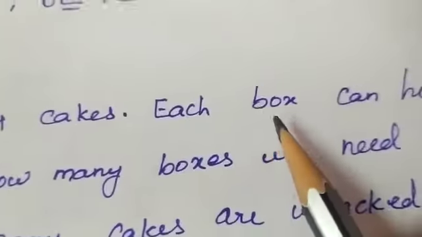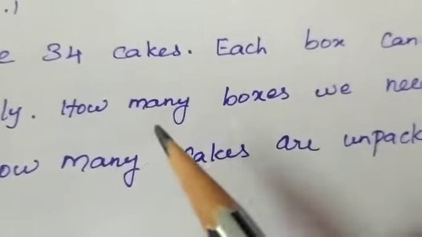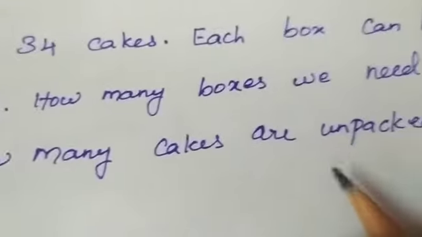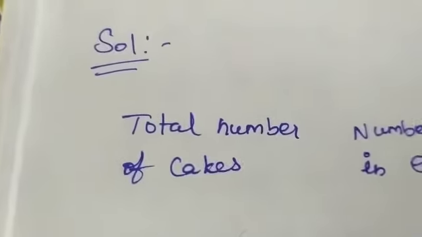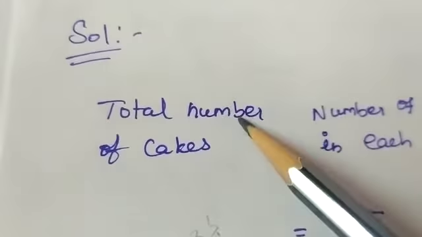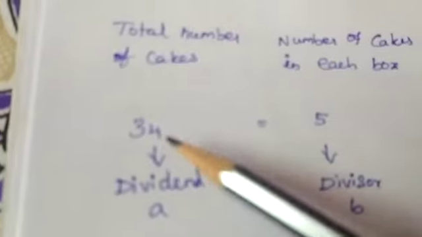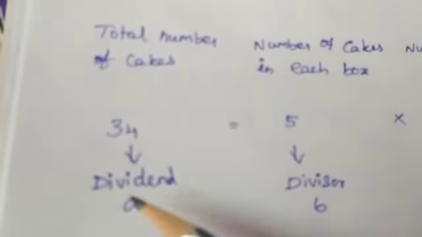We have 34 cakes. Each box can hold only 5 cakes. How many boxes do we need to pack and how many cakes are unpacked? We have to find these things. So in the solution, we first see the total number of cakes. You already know it is 34, and in division it is known as the dividend and it is represented by a.